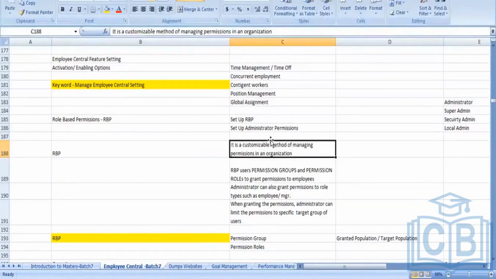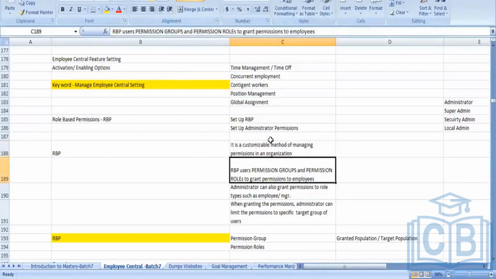After 1 year, a new person comes and gets the requirement to change some permissions. I have already created it in the system, right? The new person can go and make changes to the permissions I have already created. It is customizable, it can be changed, time to time, if somebody wants to change it.